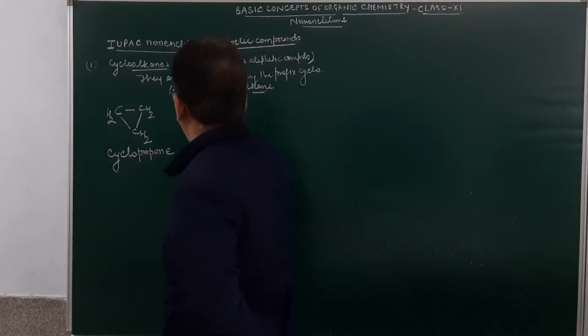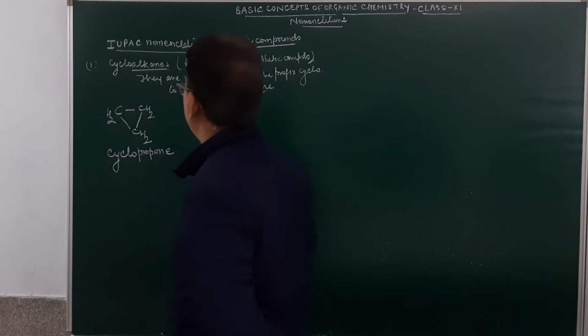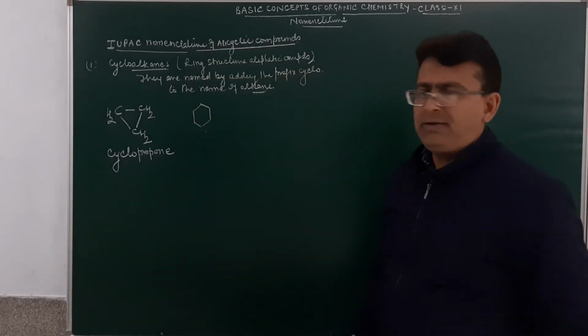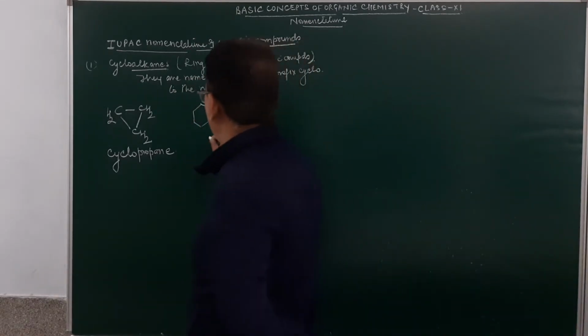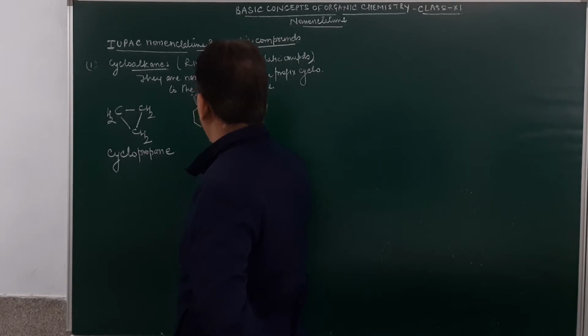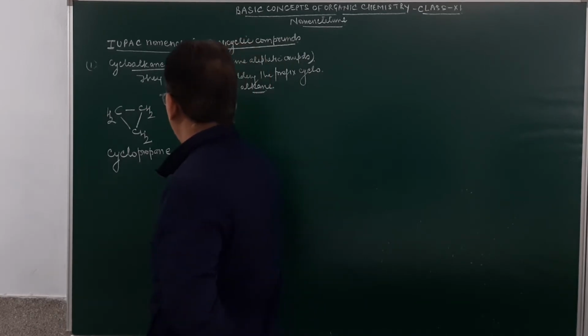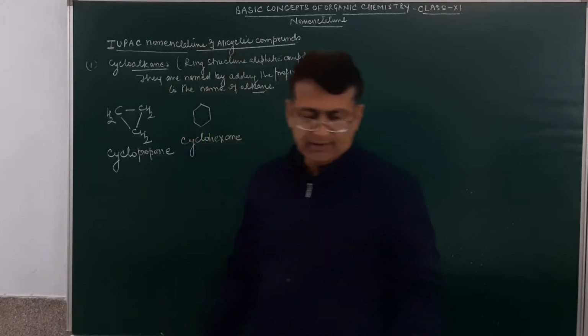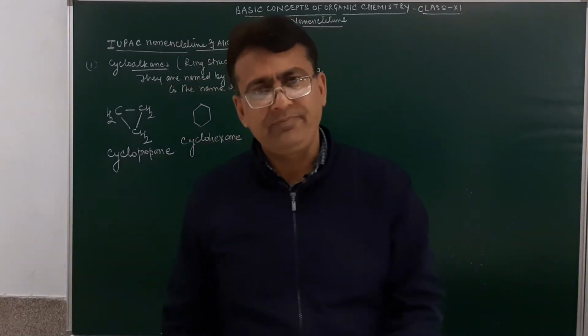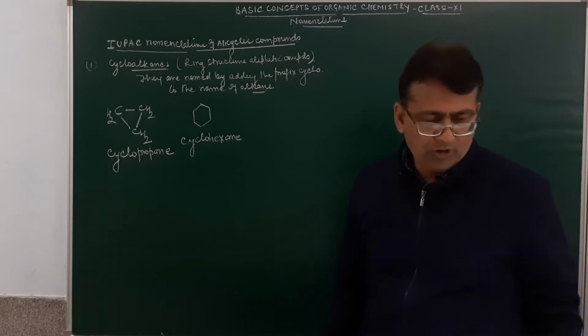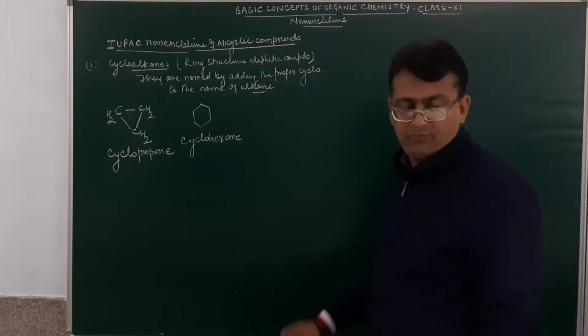Suppose we have got this group. Now how many carbon atoms are present over here? 6. Am I clear? For 6 carbon atoms, the root word will be what? This will be hex, single bonded ane, and the prefix will be cyclo. So the name of this group will be given as cyclohexane. Am I clear, students? So it will be named as cyclohexane.